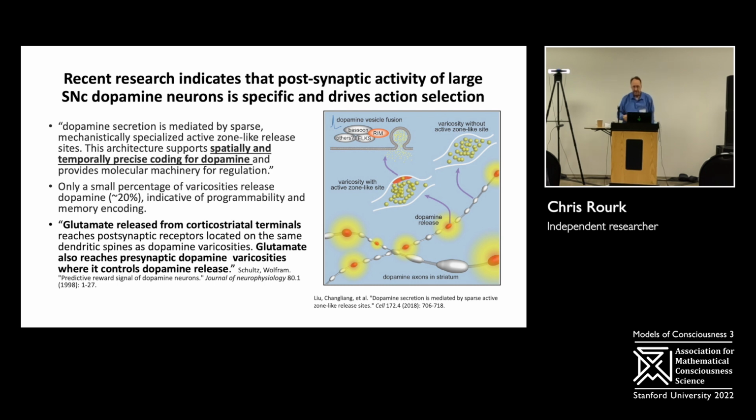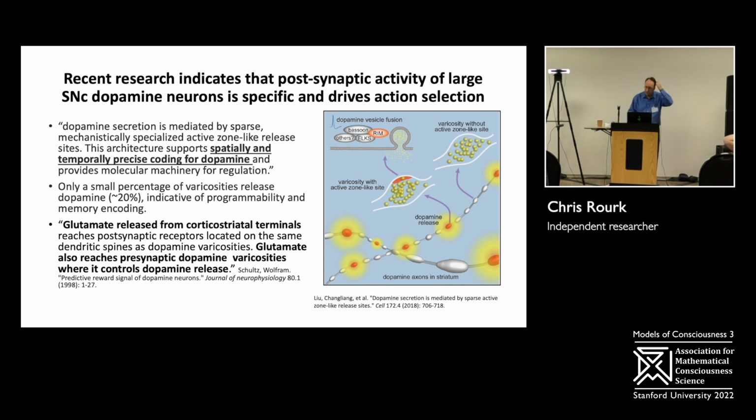And earlier, if I'd been paying attention, I would have found this great work. Professor Kaiser said that the architecture supports spatially and temporally precise coding for dopamine. So again, the earlier modulatory understanding was that it's just broadcast, that it is not spatially or temporally precise.